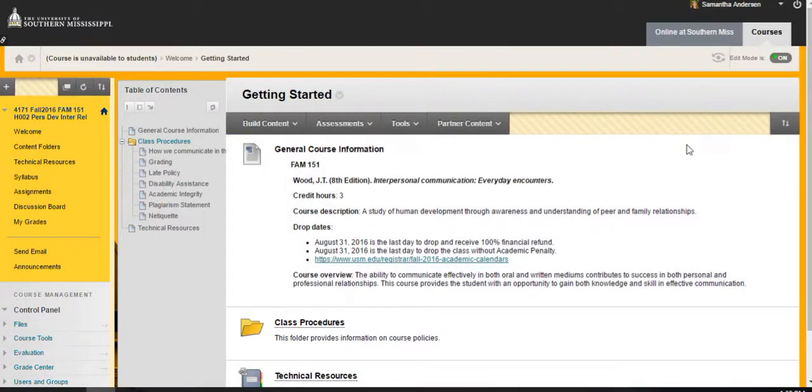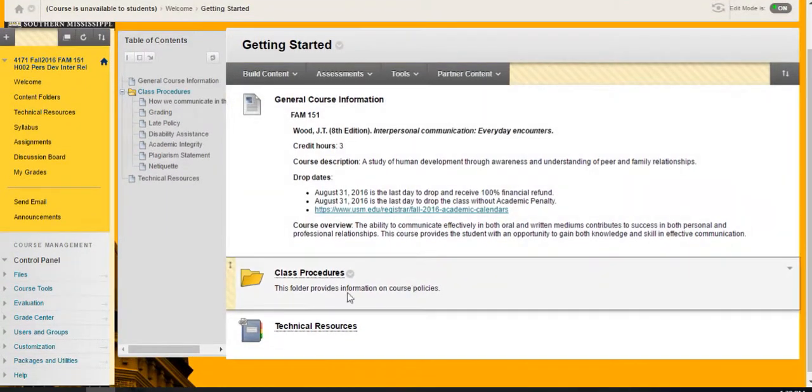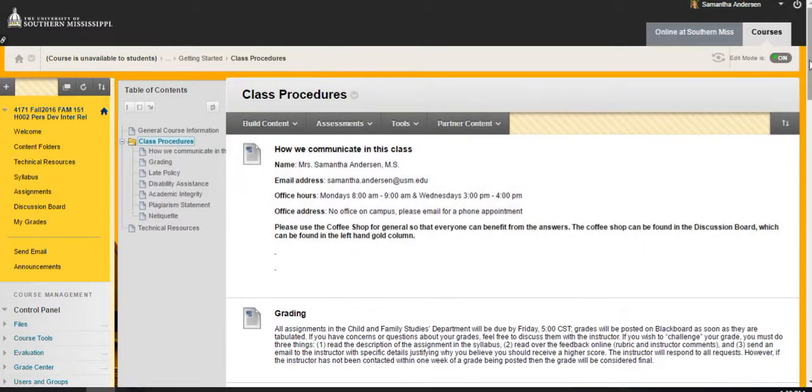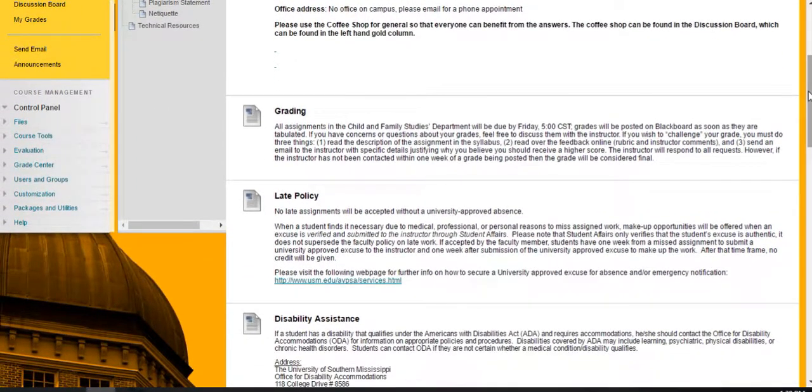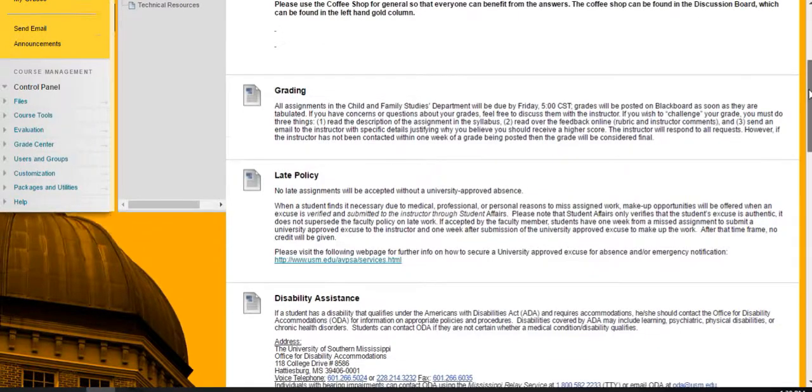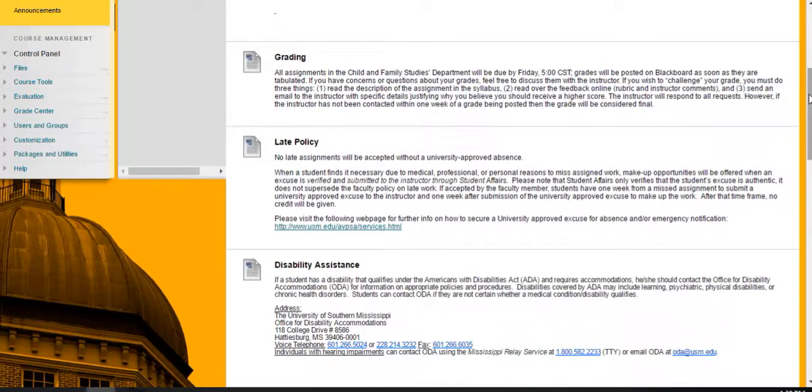Here's the information about your textbook and the drop dates and things like that. This folder here also has my contact information and then some information about grading and the late work policy, which I have explained in a lot of different places, but basically there won't be any late work accepted unless you have an excused absence from the university.